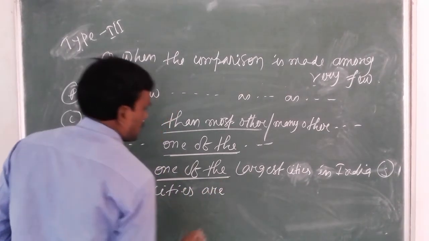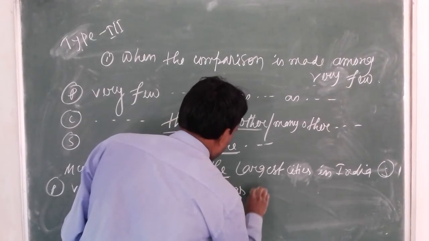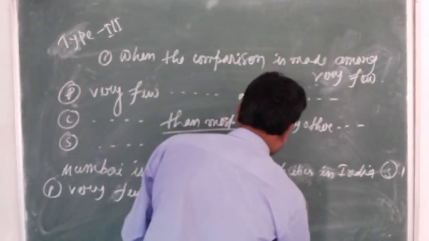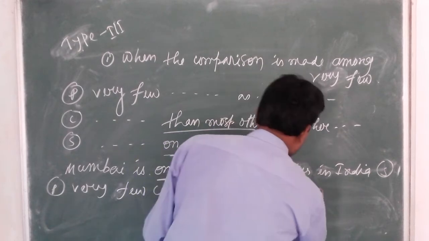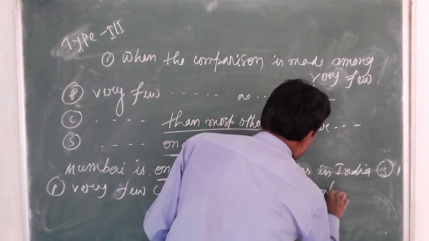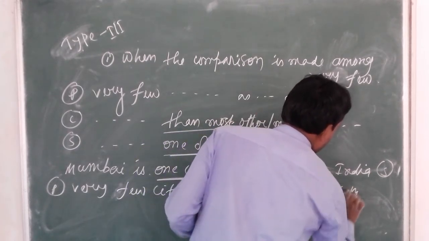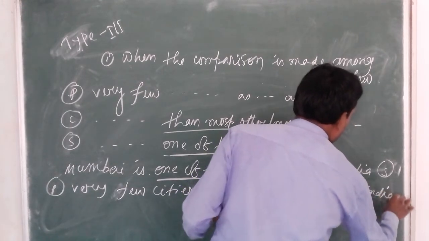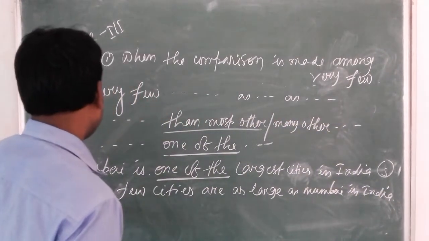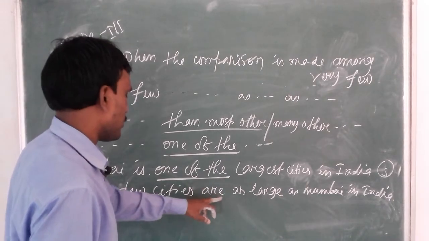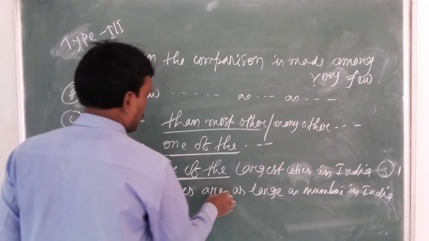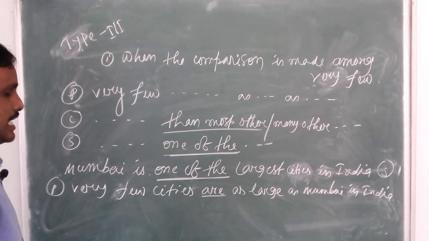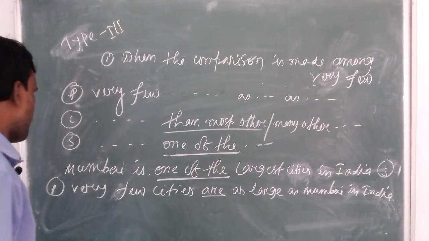Very few cities are as large as Mumbai in India. Yes, start with very few. Very few cities are, not is, cities plural, so there is the use of are. Very few cities are as large as Mumbai in India.